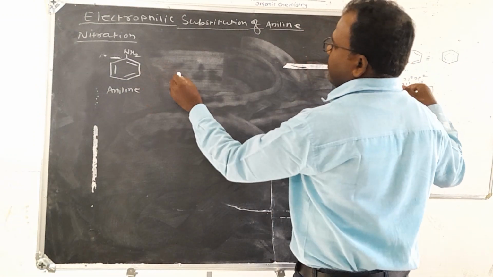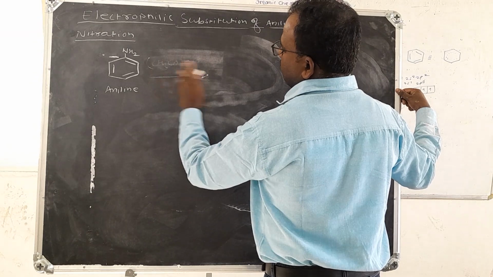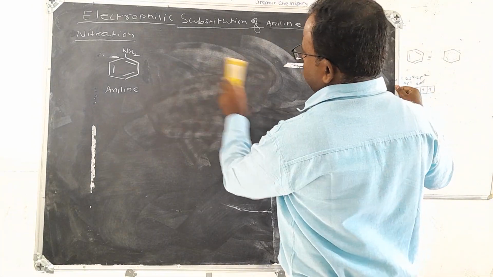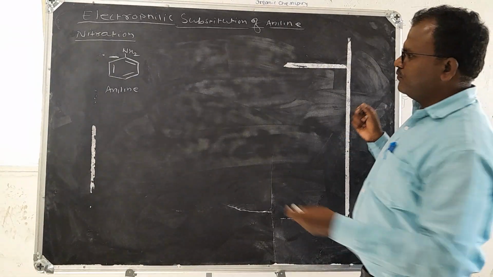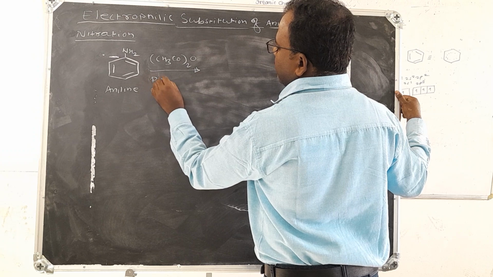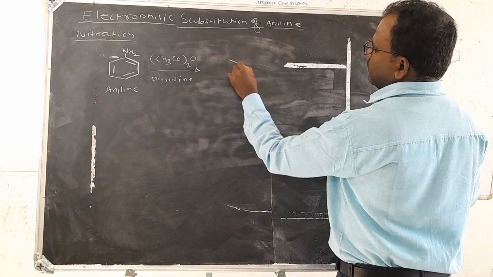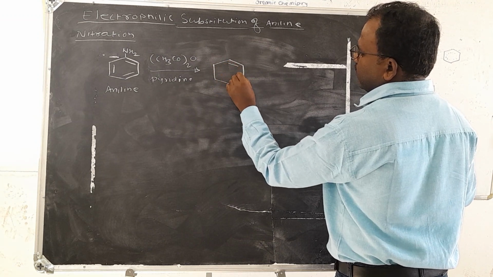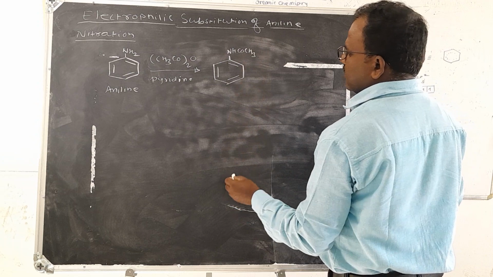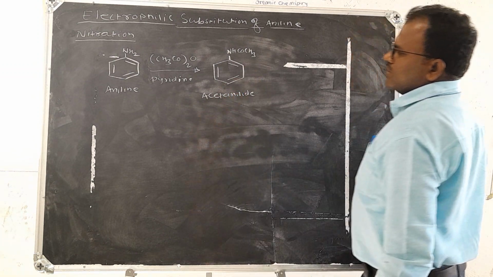We discuss this. When aniline is reacted with acetic anhydride in presence of pyridine, acetanilide is formed.